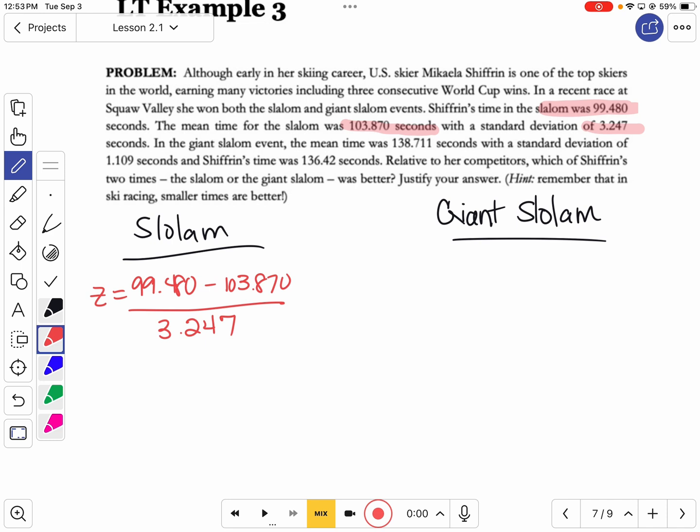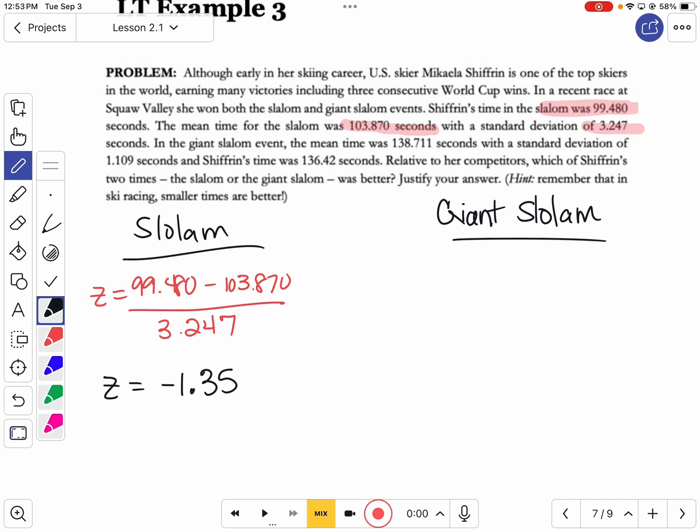All right, and if I use my calculator and finish that up, 99.480 minus 103.870 divided by 3.247. Remember, it's okay if we get a negative. We get negative 1.35. So that gives me her z-score for the slalom.